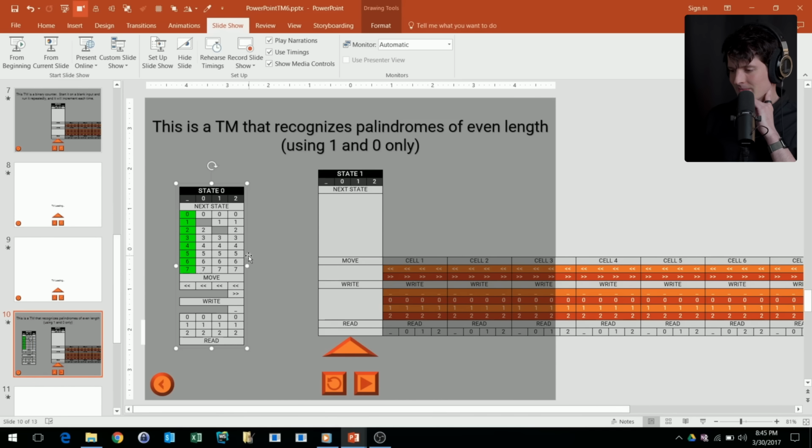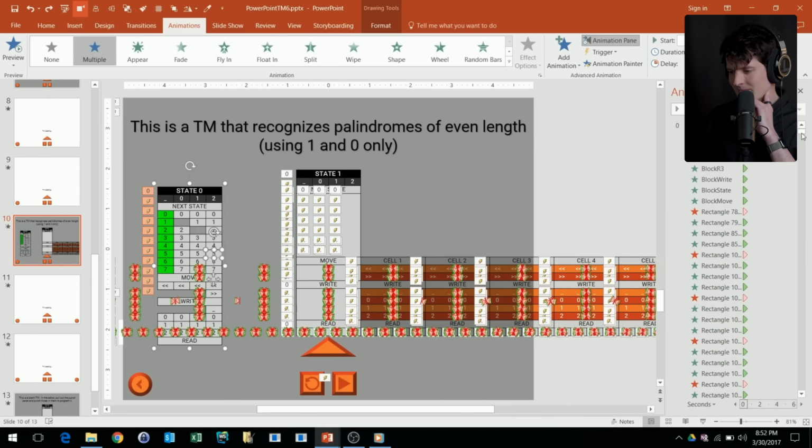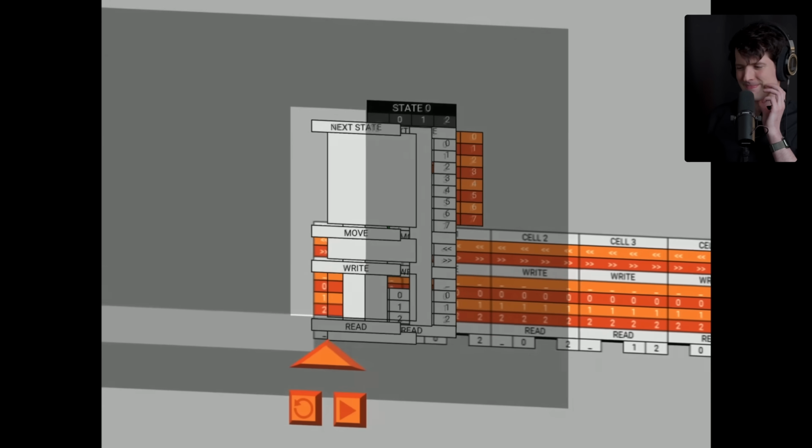So for example, this card says that whenever the Turing machine is in state 0 and it reads a 1, then it should write a blank, move to the right, and then move to state 2. But if we change where these holes are located, we can make the Turing machine do something else and essentially imitate any transition function of any other Turing machine. All of this is accomplished using over 1,600 animations and around 700 auto-shapes.